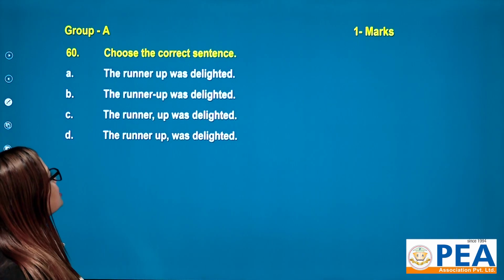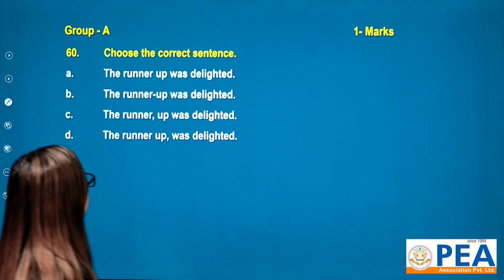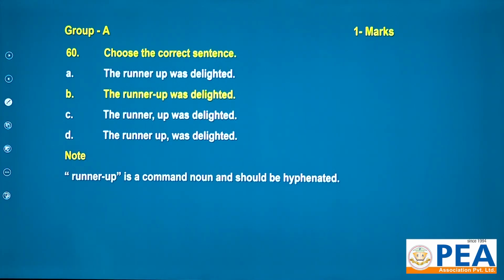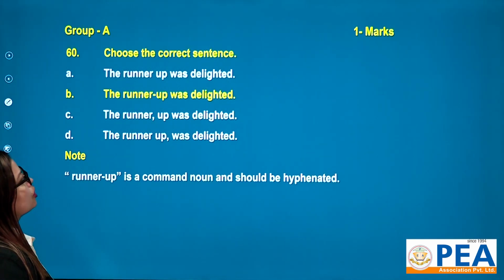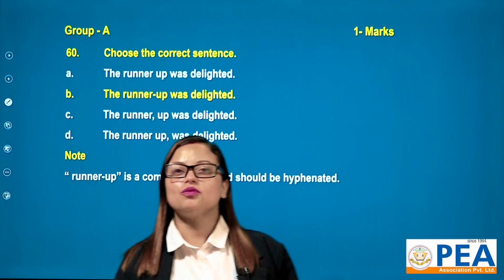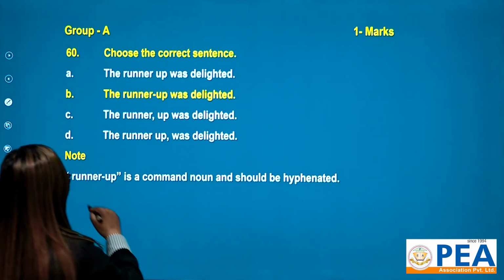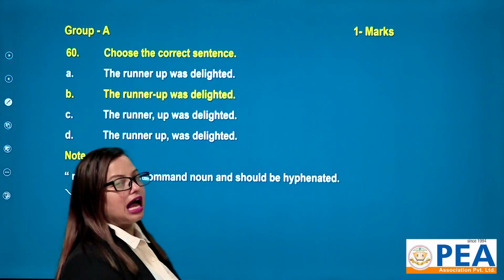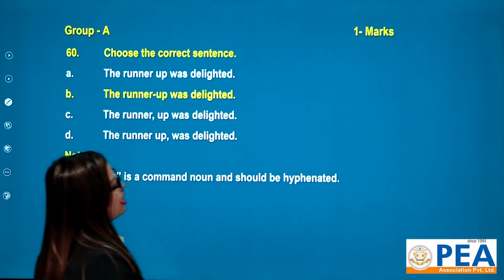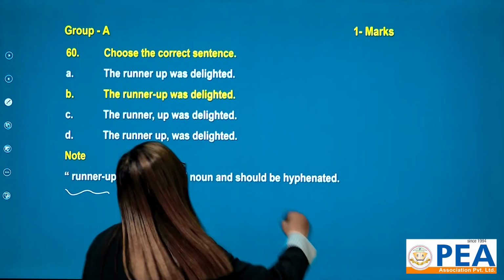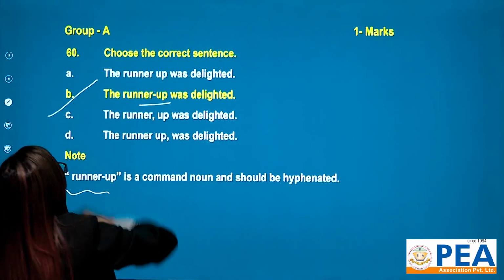Now question number 60. Choose the correct sentence. Here the correct sentence is number B, that is, the runner-up was delighted. Why? Because this runner-up is a compound noun, and it should be hyphenated. All right, there is a hyphen, look here. That's why this is correct.